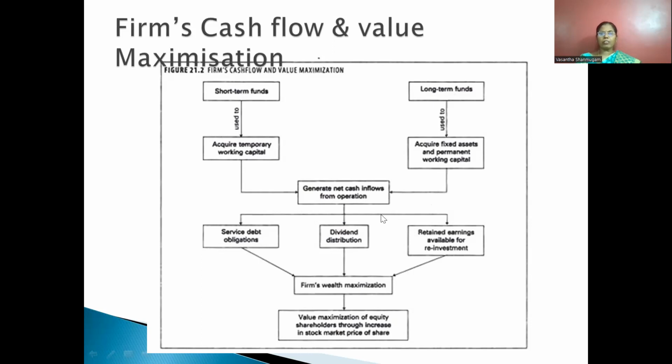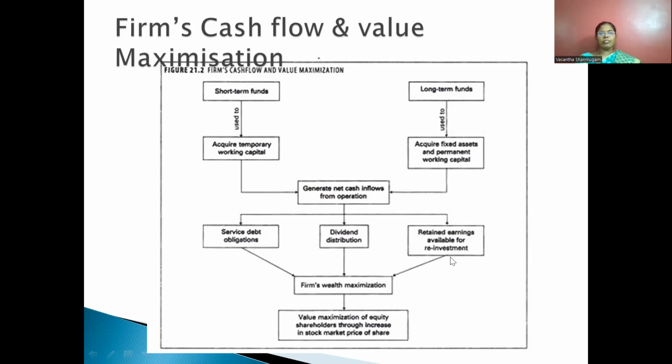These two capitals are used to generate the inflow. So out of this fund, once the money is generated, it will be used to service debt obligation, dividend distribution, and retained earnings.